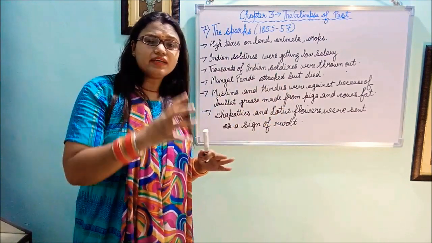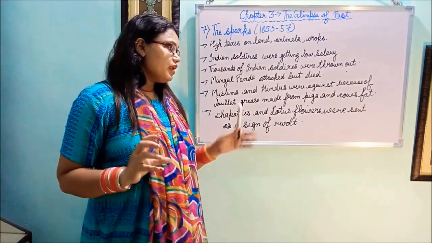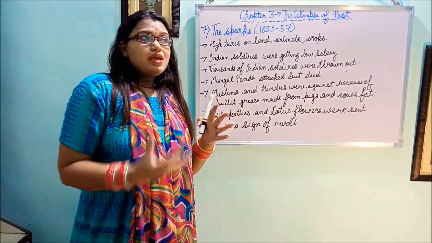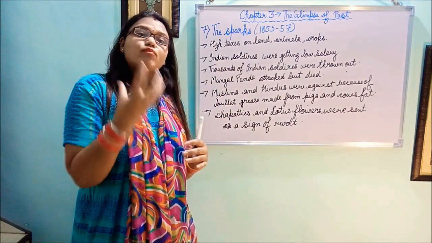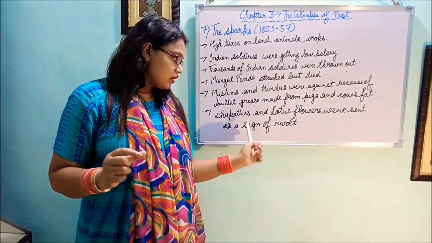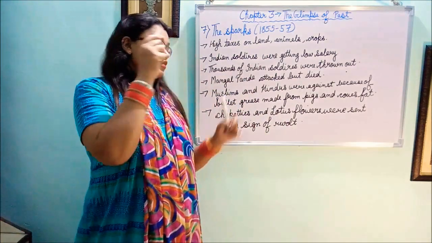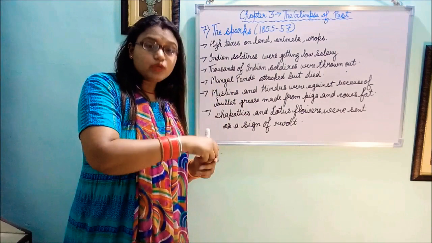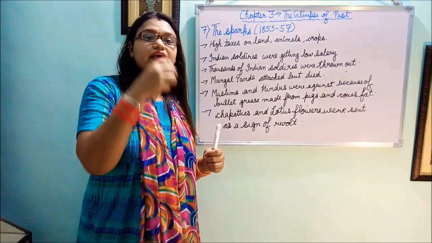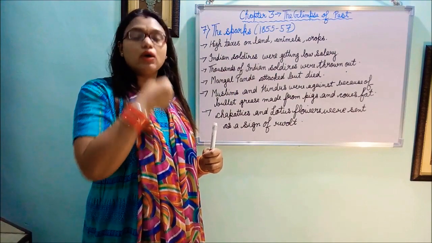At that time, one event happened. The Britishers made a kind of bullet which was greased with the fat of cows and pigs. And when the soldiers had to use that bullet, they had to pull it out with their mouth.